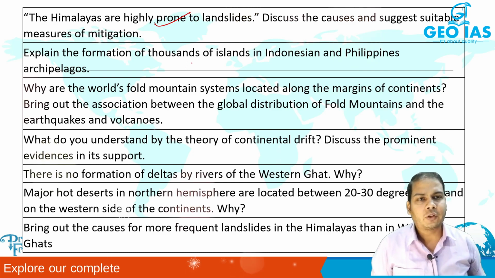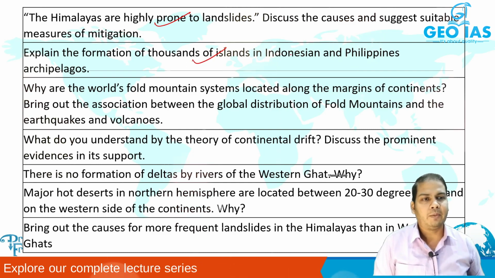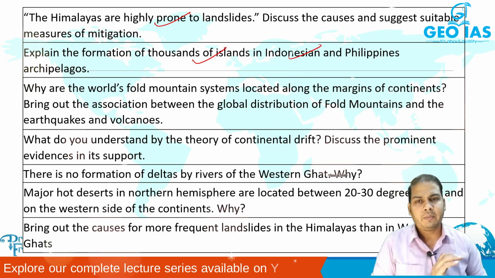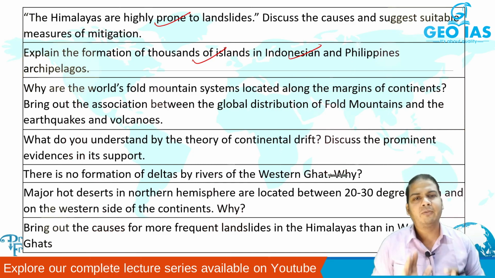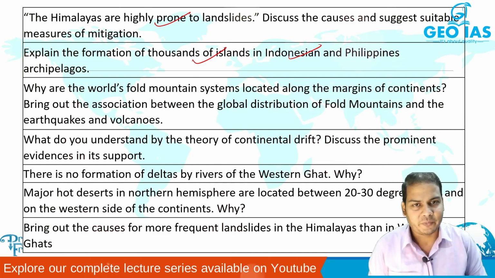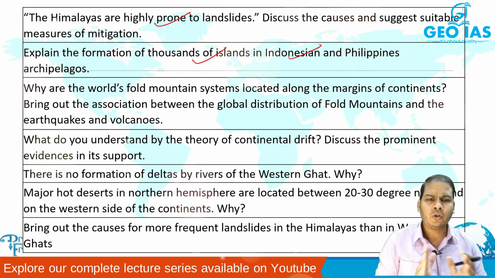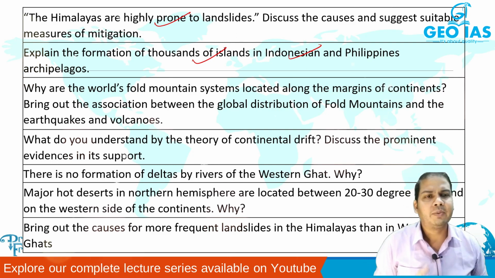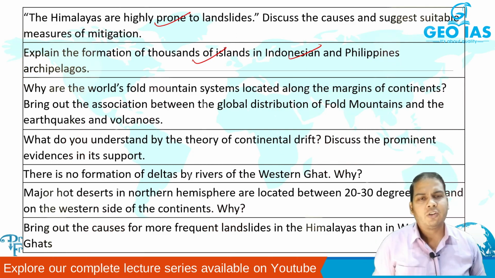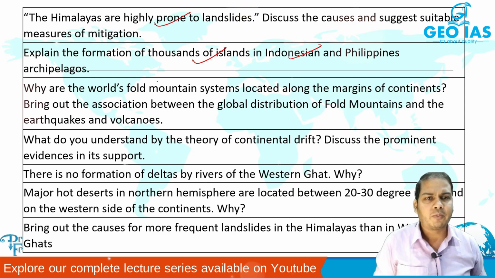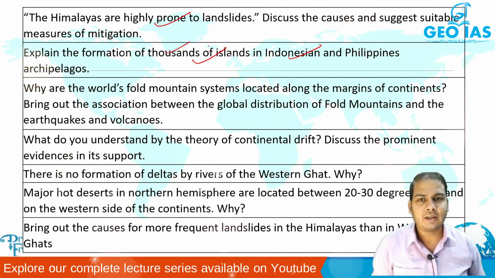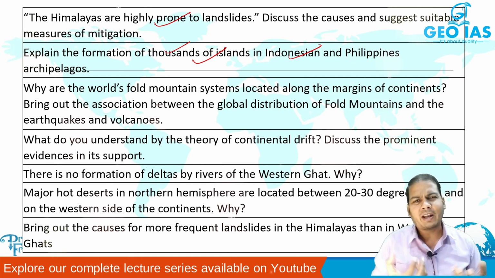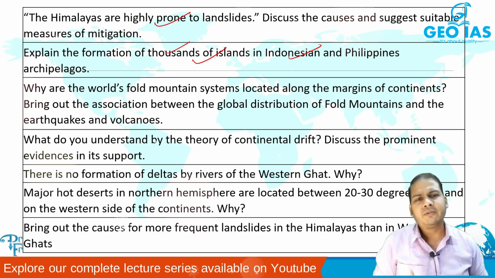Explain the formation of thousands of islands in Indonesia and Philippines. इंडोनेशिया एंड फिलीपाइंस आर्किपेलागो में इतने टाइप के थाउजेंड्स ऑफ आइलैंड्स कैसे बने हैं, है ना, क्या रीजन है. So if we know how our Andaman and Lakshadweep has been formed, can't we implement that knowledge, that concept, to the formation of these archipelagos, isn't it? इसमें बहुत सारे छोटे छोटे smaller islands are there in Philippines and Indonesia, and that was the place where the tsunami has occurred.